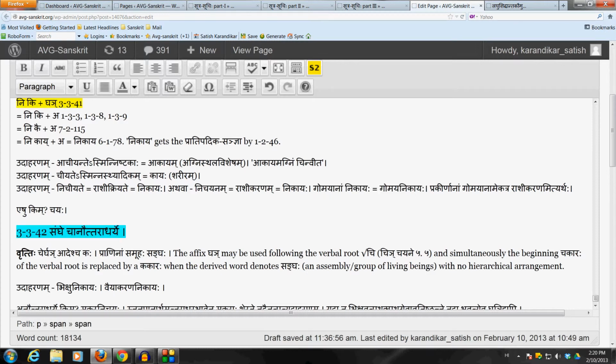common characteristic. For example, we have Bhikshu Nikayaha, an assembly or a group of mendicants. So they have a common characteristic that they are mendicants. Or Vaiyakarana Nikayaha, a group of grammarians. So they have some common characteristics. Brahmana Nikayaha, and so on and so forth. But there is one exclusion here.